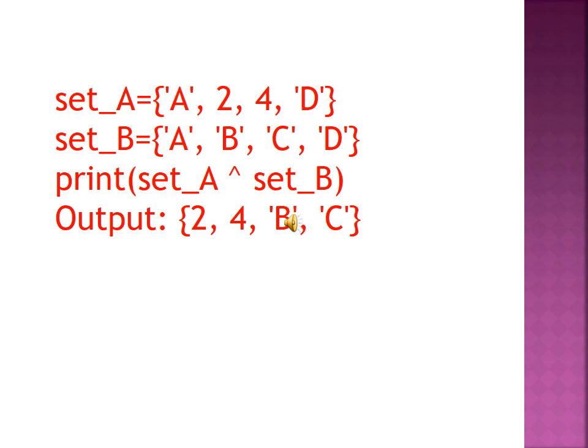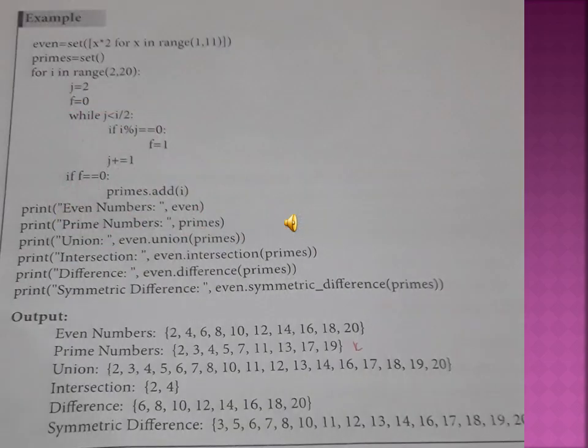Okay. This is your practical program. Listen carefully. Program using sets. Set E1 equal to set of x into 2 for x in range of 1 comma 11. We have used an operator, which set operation?